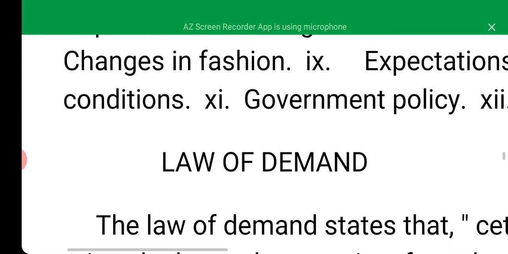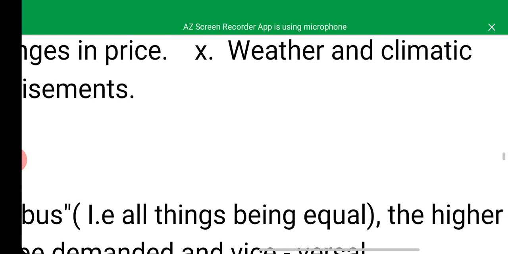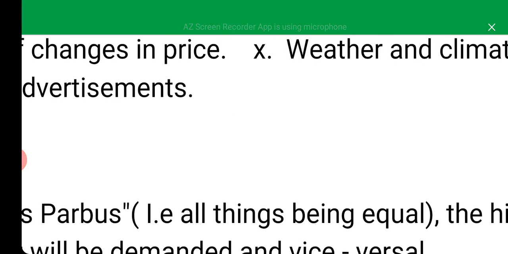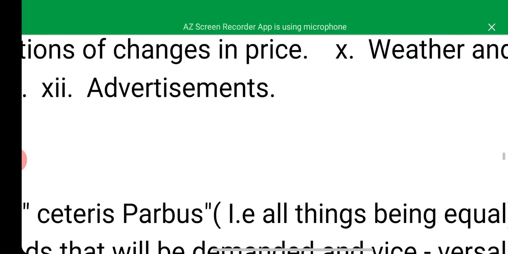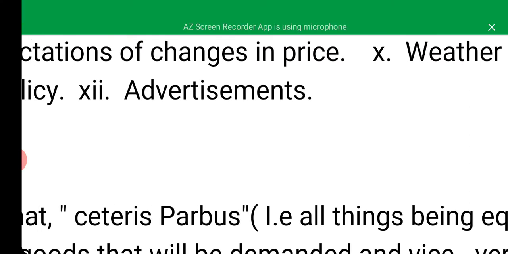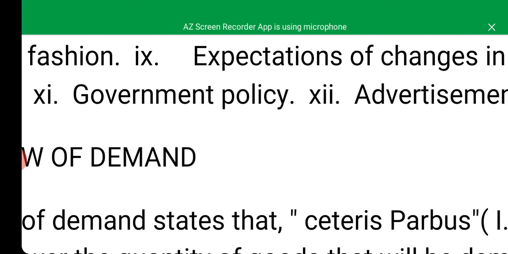Then the next one is that of climatic conditions, weather and climatic conditions. Variations in weather and climate or seasons may affect demand for certain commodities. For example, raincoats, umbrellas and rainboots are highly in demand during the rainy season. So the rate at which people will demand for this kind of commodity at this period will be very high.